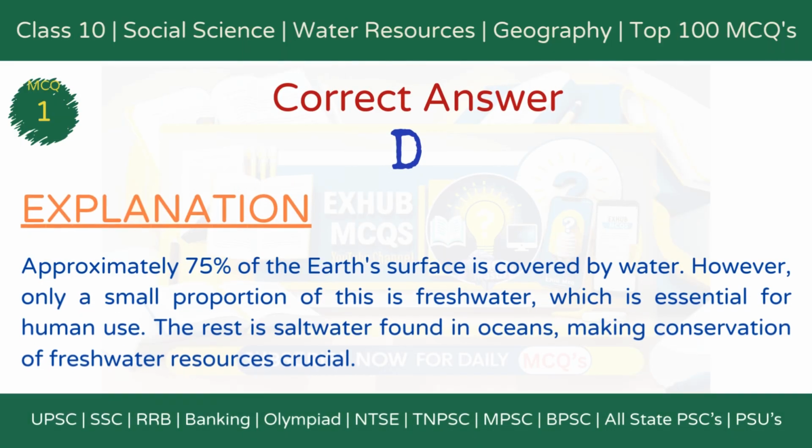The correct answer is option D, 75%. Explanation: approximately 75% of the Earth's surface is covered by water. However, only a small proportion of this is fresh water, which is essential for human use. The rest is salt water found in oceans, making conservation of freshwater resources crucial.